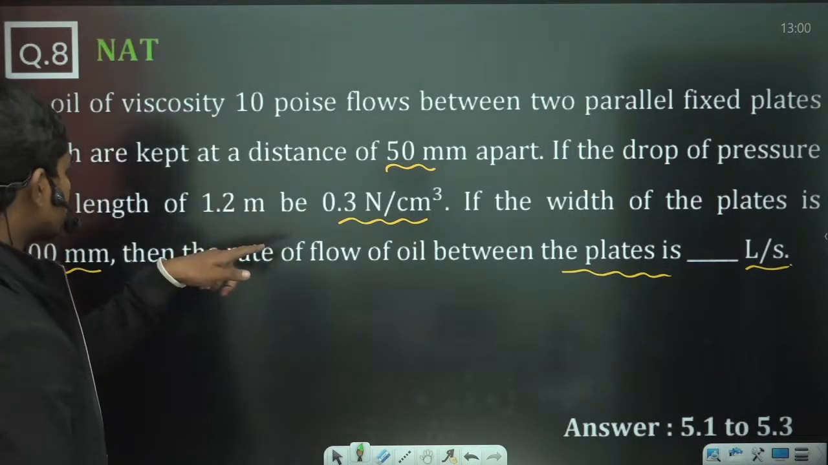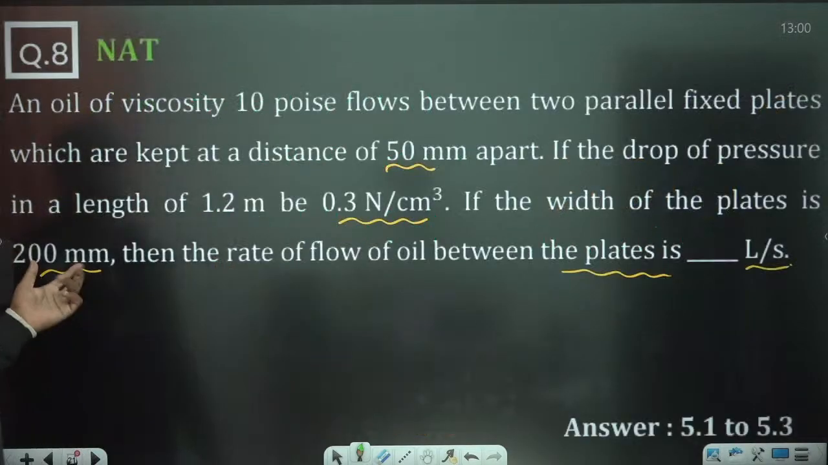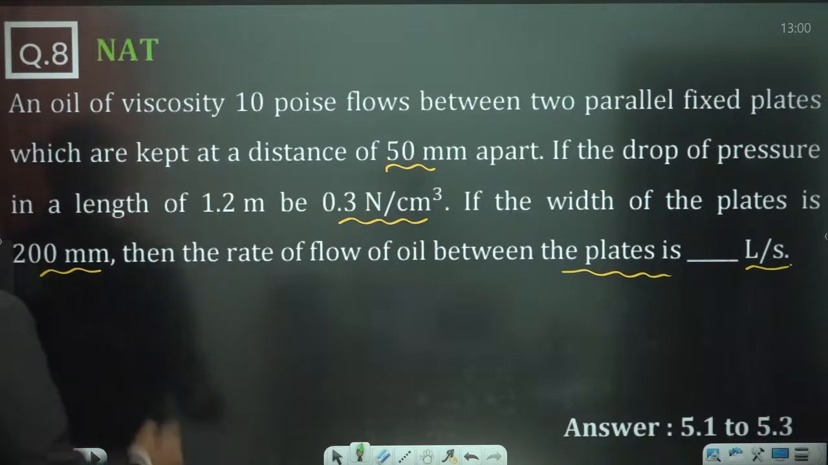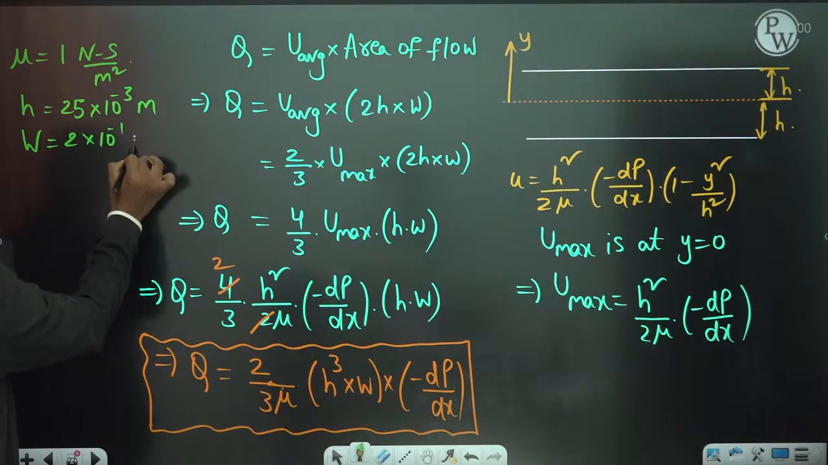Then what have they given you? W, the width of the plate. The width of the plate is how much? 200 mm. So W is equal to 200 mm, which is 2 into 10 to the power minus 1 meters.